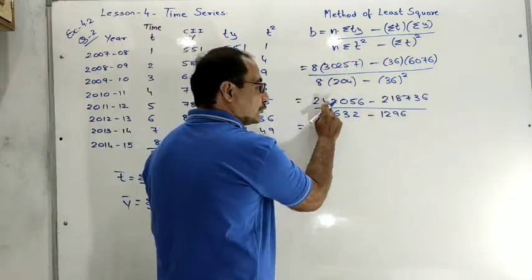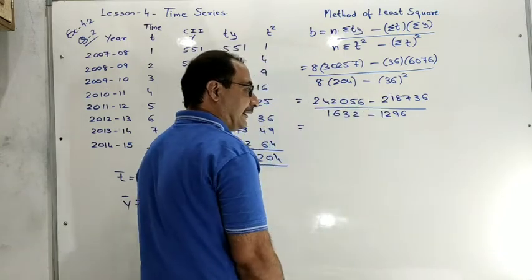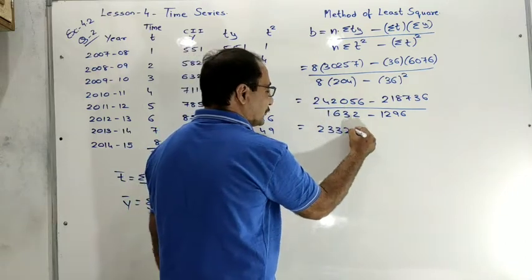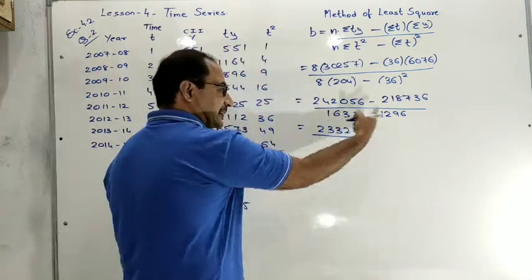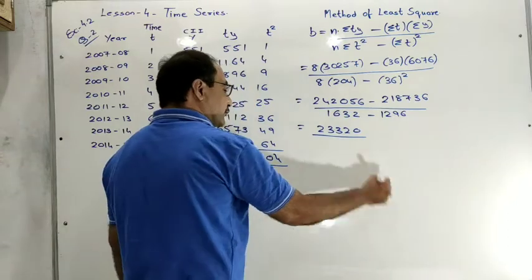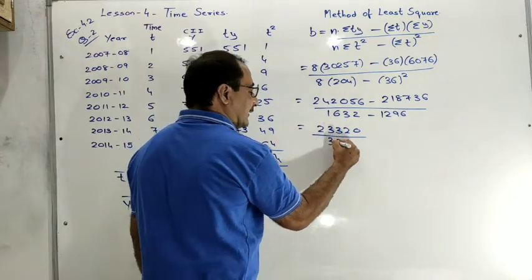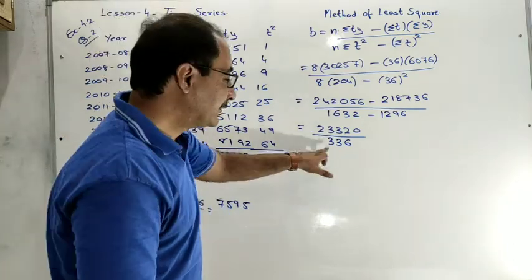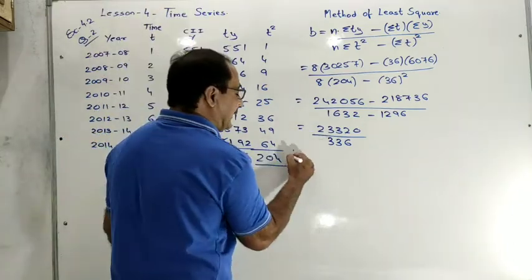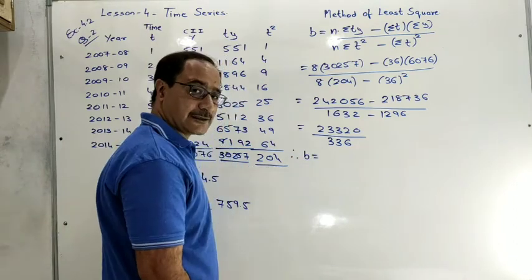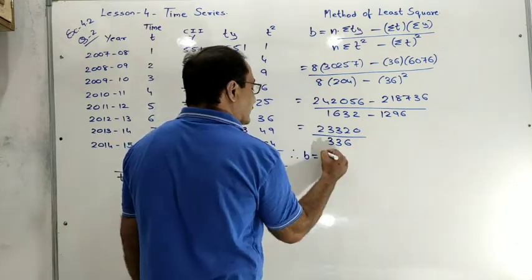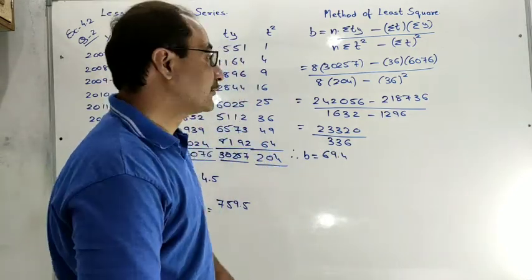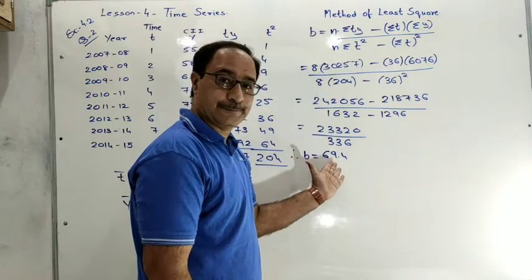Now 242056 minus 218,736, then you will get answer 23320 upon 1632 minus 1296, so you will get answer 336. Complete. After that you have to make the division. When you divide, you will get the answer for the first step. B is equal to 69.4. So in this way, first of all we do the first step.